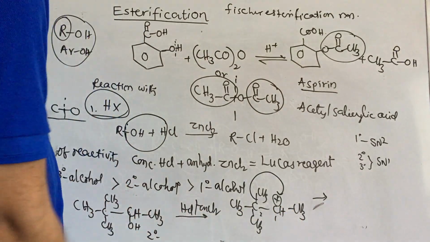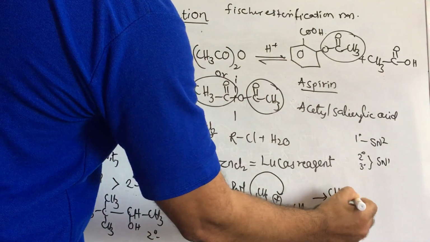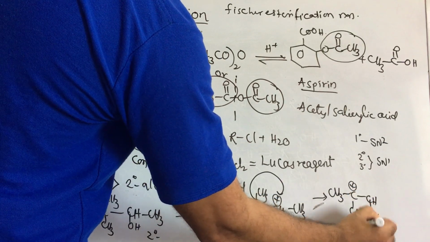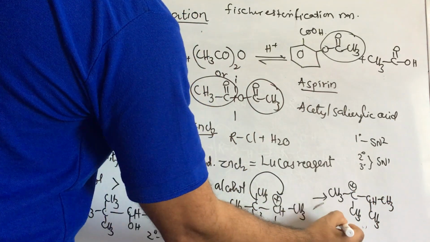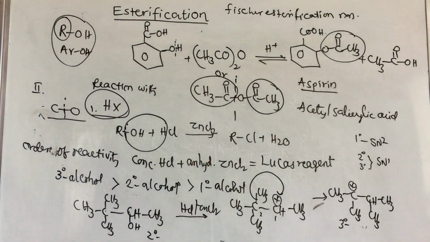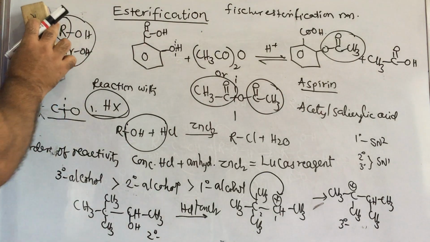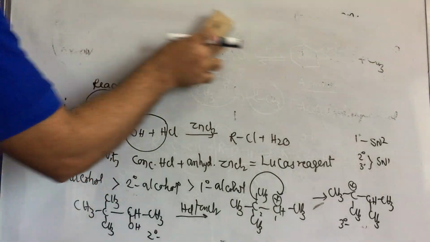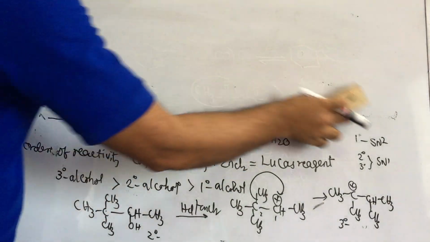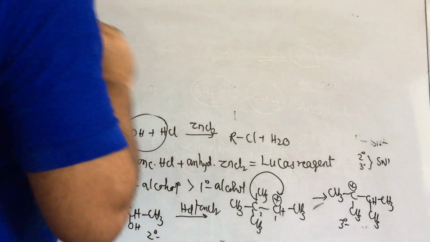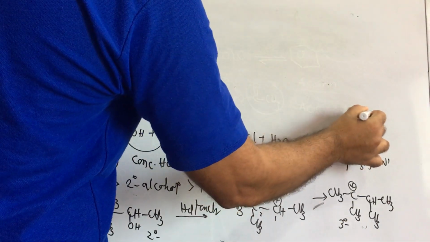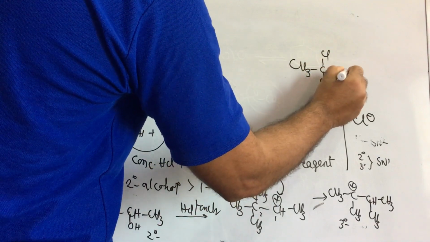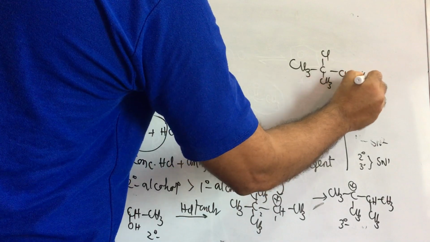Here now it is a secondary carbocation. Then it will be CH3 carbocation, CH3, CH and CH3, CH3. This is a tertiary carbocation. Tertiary carbocation is more stable than the secondary and primary carbocation. Then later we can write the chloride attack, that is, nucleophile attack on this stable carbocation. To this I will write from here only, Cl minus will attack and form CH3, Cl, CH3, CH, CH3, CH3.